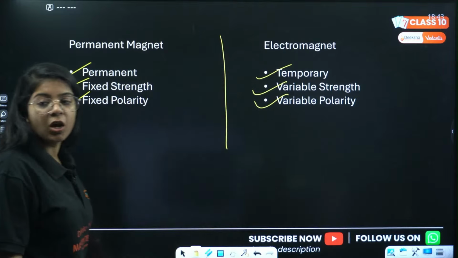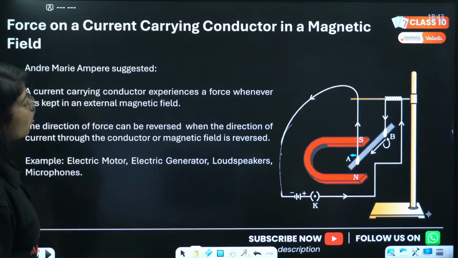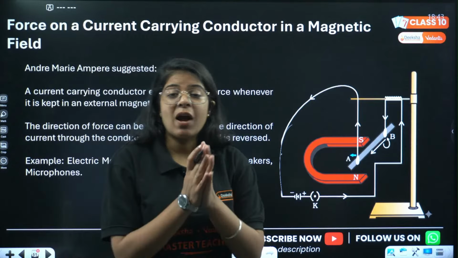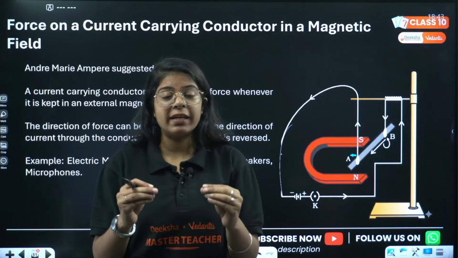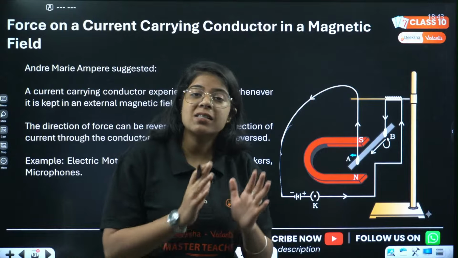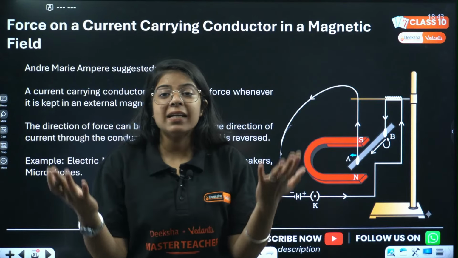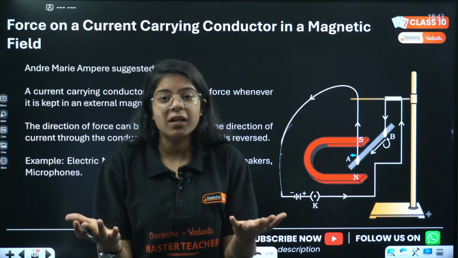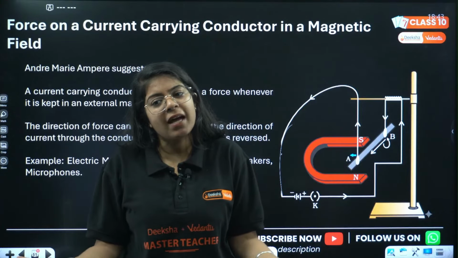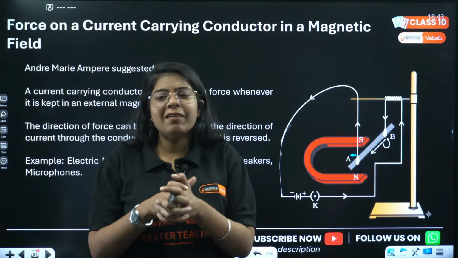Okay, let's go. Then next we have force on a current carrying conductor. Simply very basic. You have to think now. There is a force around a magnet. So when we pass a current through a certain material, magnetic fields are produced around it, and if magnetic fields are produced around it, then magnetic force will be there. Very basic, right? Tell me, very basic.